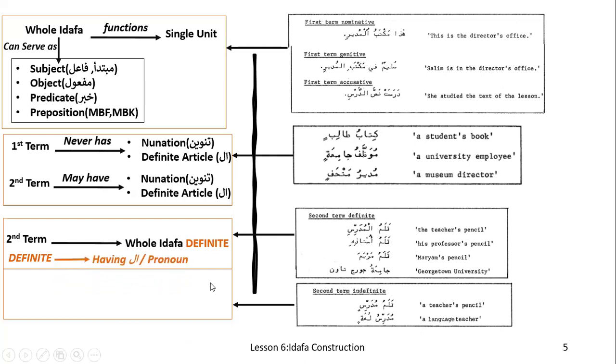Definite means having al or a pronoun. If the second term is indefinite, the first term and the whole idafa will be indefinite. So the second term always determines the type, definite or indefinite, of the whole term.